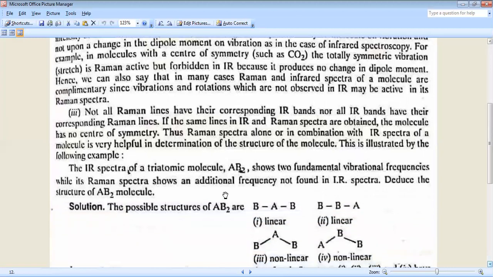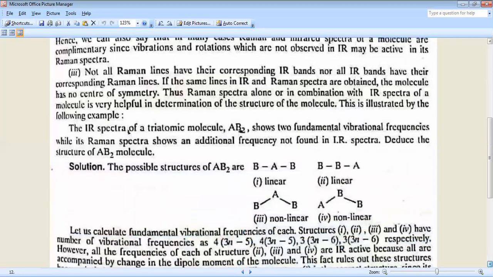Say the IR spectra of a triatomic molecule AB2 shows two fundamental vibration frequencies, while its Raman spectra shows an additional frequency not found in IR spectra. Deduce the structure of the molecule.